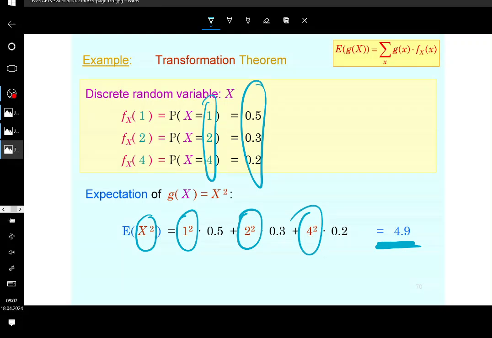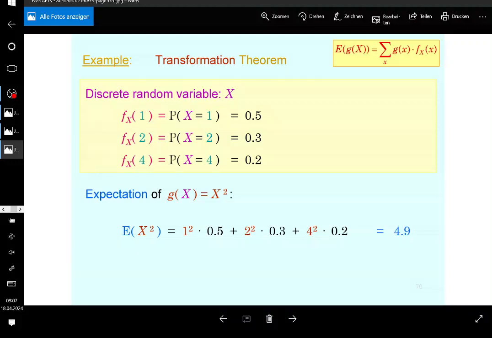So the transformation theorem allows you to calculate higher moments of random variables, among others, because that works for every function that you know. I assume, for example, for polynomials, it's going to be fine. And you need basically just that.